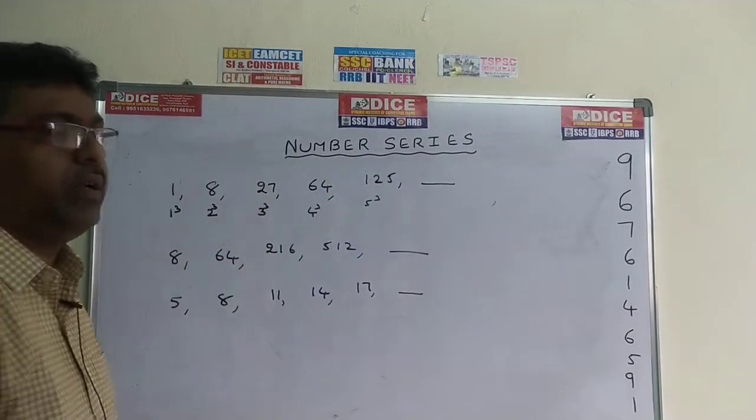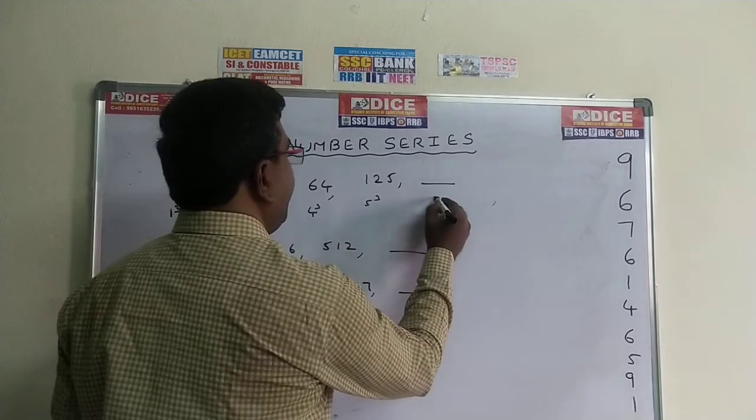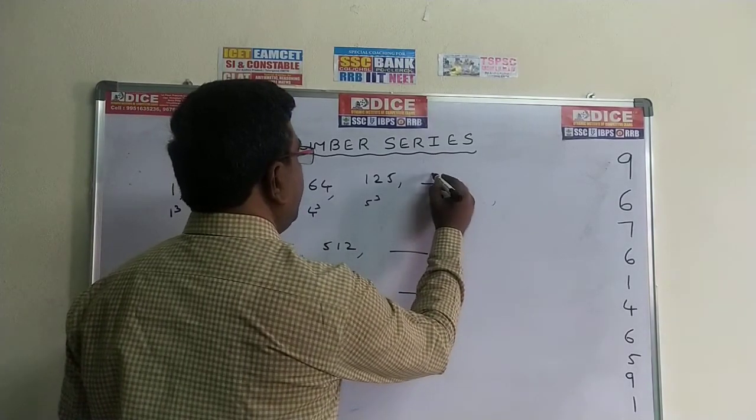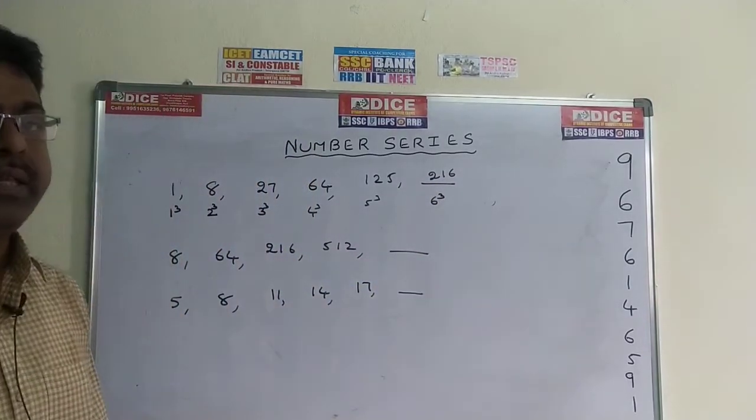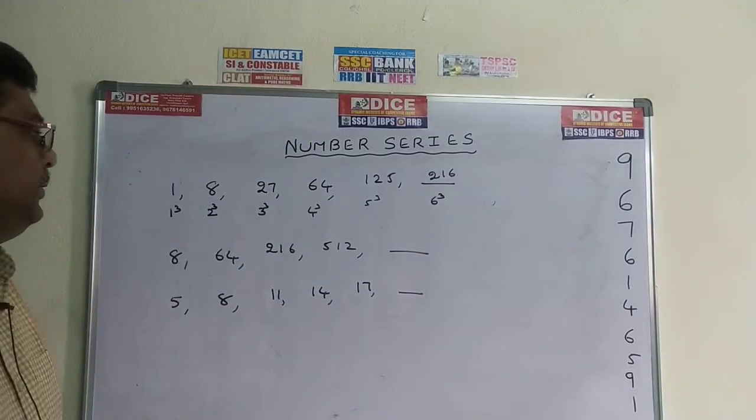What is the next answer? You already know there is 6 cube. The value of 6 cube is nothing but 216.